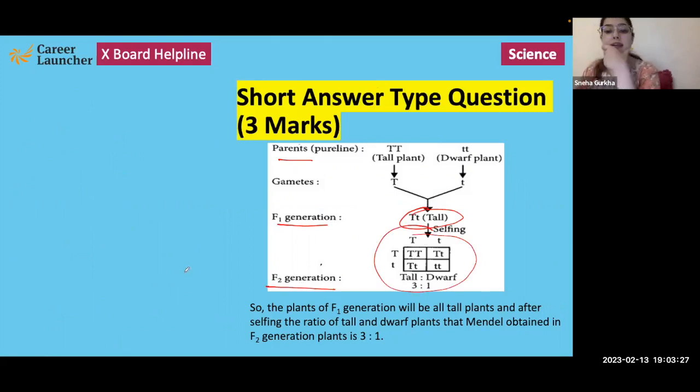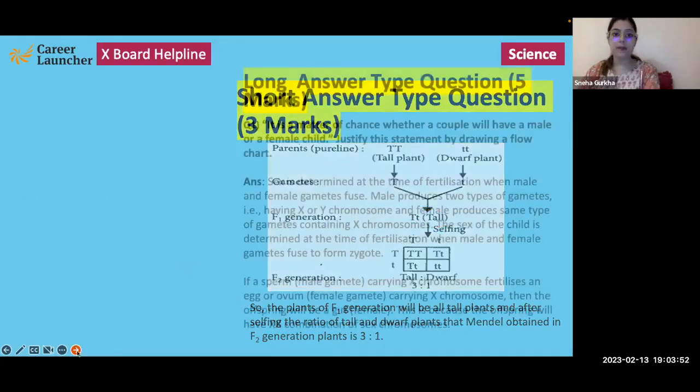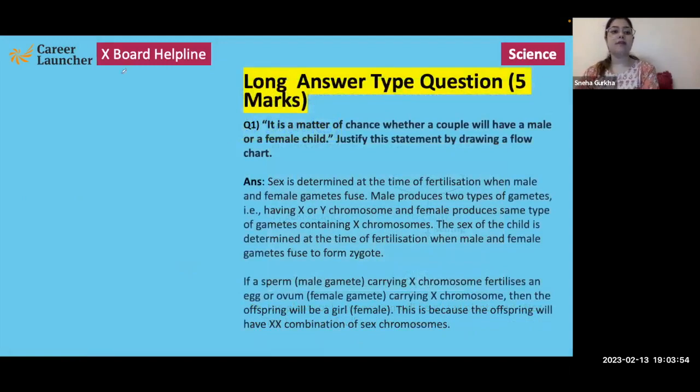So the plants in F1 generation will be all tall, and in F2 generation, 3 of them would be tall, 1 of them would be dwarf. So the phenotypic ratio, if we just look at the appearance, comes out to be 3:1. But if we look at the genetic constitution as well, then the ratio would be 1:2:1.